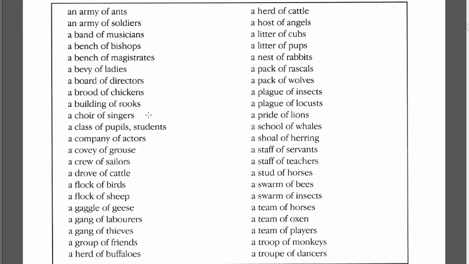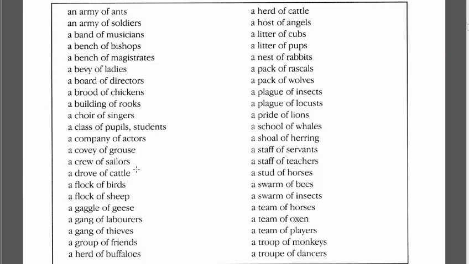Then we've got a choir of singers, so people who sing in harmony together will be called a choir. Then we've got a class of pupils and students. A company of actors, so actors who work together are a company. Then we've got a covey of grouse. A grouse is a medium-sized game bird, so by game bird we mean that it's usually hunted. Then we've got a crew of sailors, so sailors who all work together on the same vessel or the same boat are called a crew.